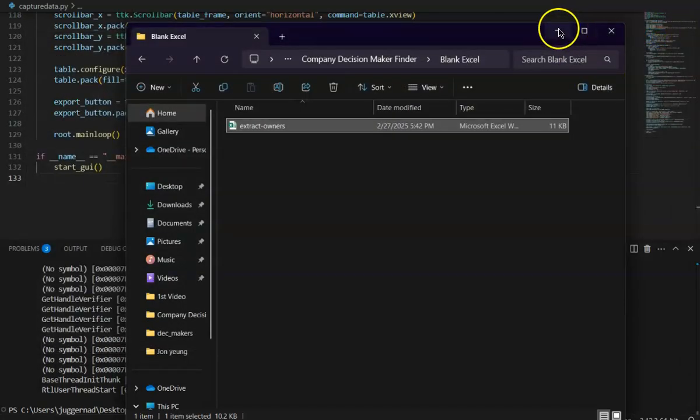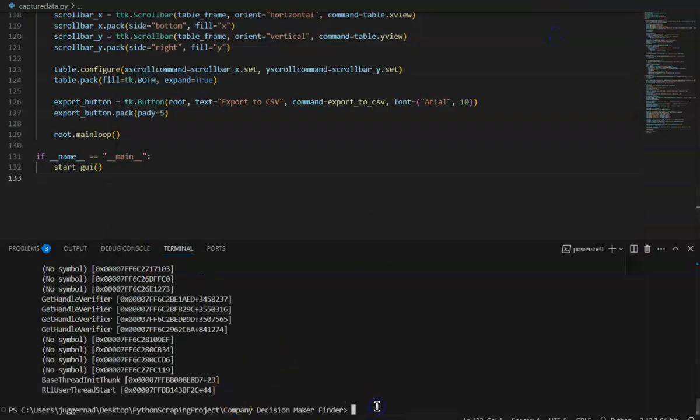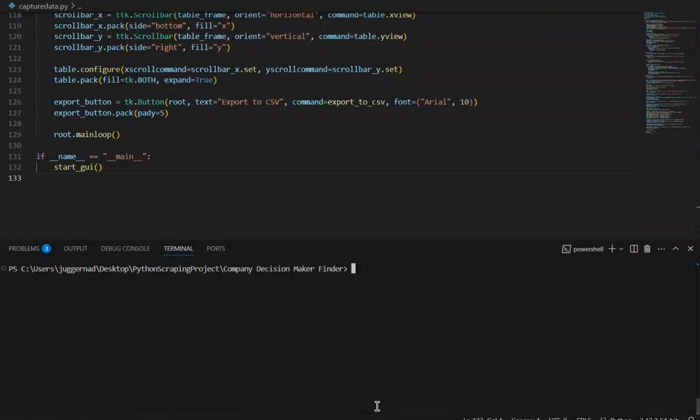I'm going to initiate the program, and we're just going to clear the screen. Now we're going to run the program. By the way, this program is not going to use Google search.